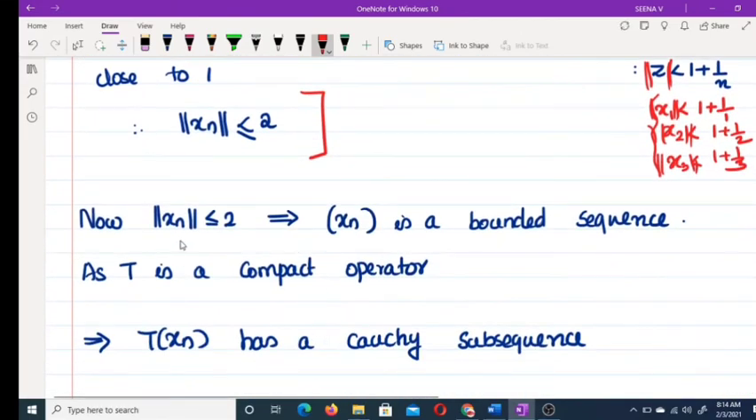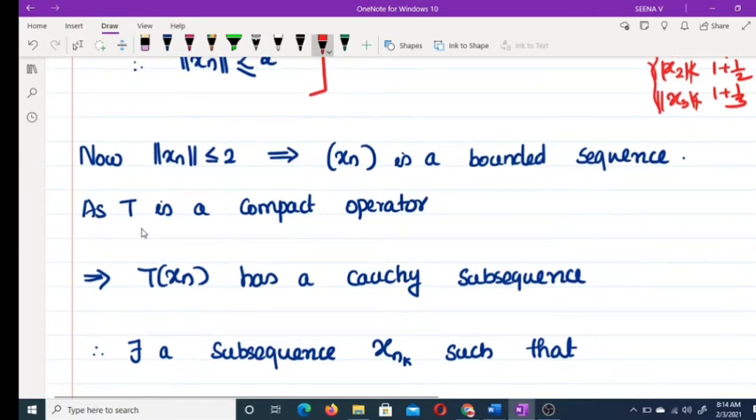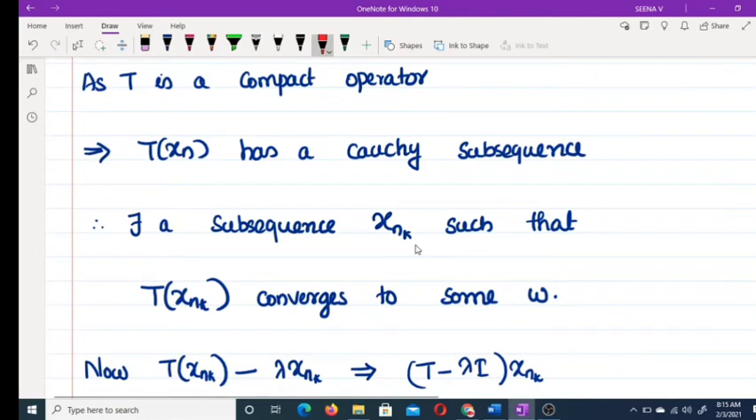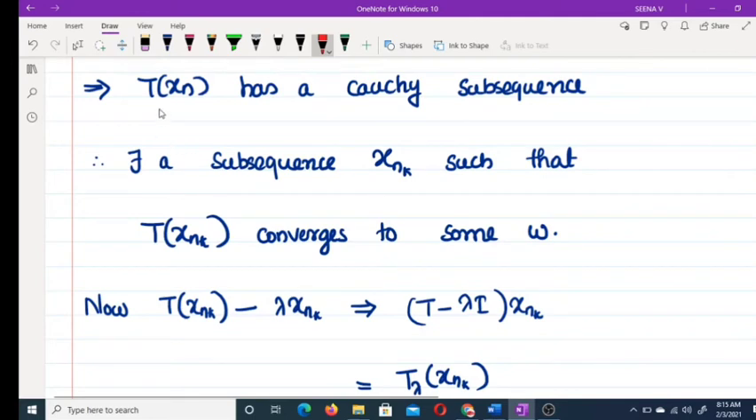So thus we get the norm of xn less than or equal to 2, that means xn is a bounded sequence, as T is a compact operator. By the definition of a compact operator, for a bounded sequence, the image T xn has a Cauchy subsequence. Therefore T xn has a Cauchy subsequence. That means there exists a subsequence xnk such that T xnk converges to w, since Cauchy sequences are convergent.